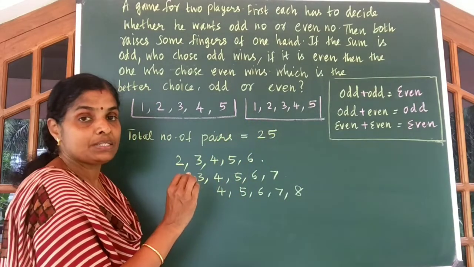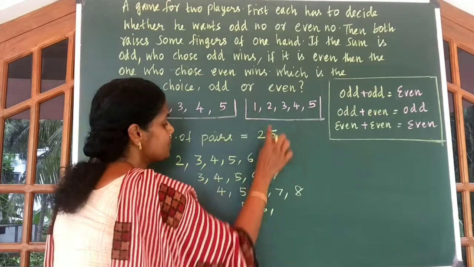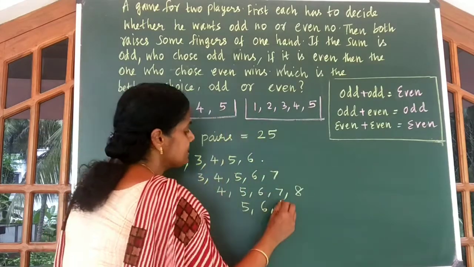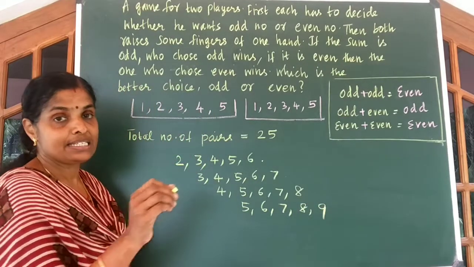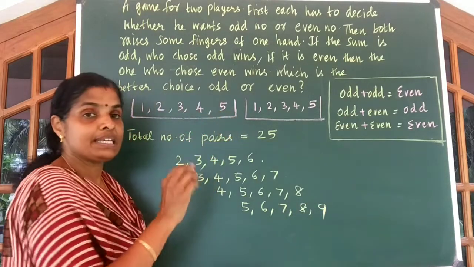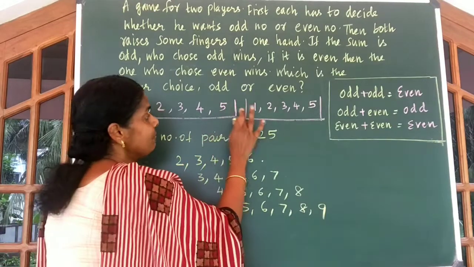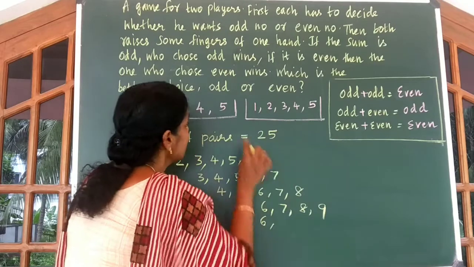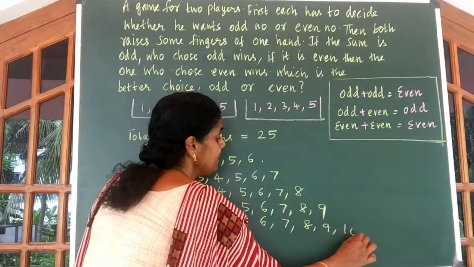So 4 plus 1, 5, 4 plus 2, 6, 4 plus 3, 7, 8, 9. The last chance, the first person can raise all the 5 fingers. Then we get 5 plus 1, 6. 5 plus 2, 7, 8, 9, 10.